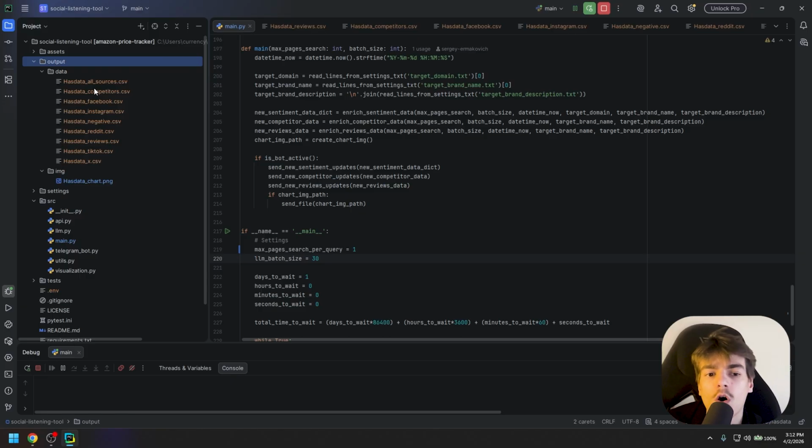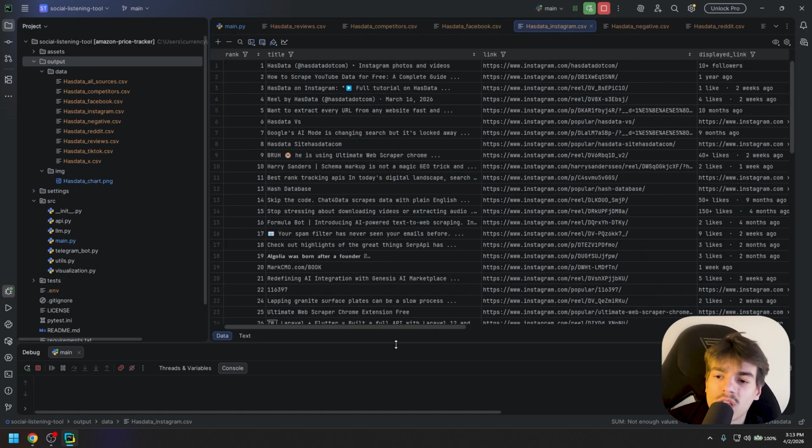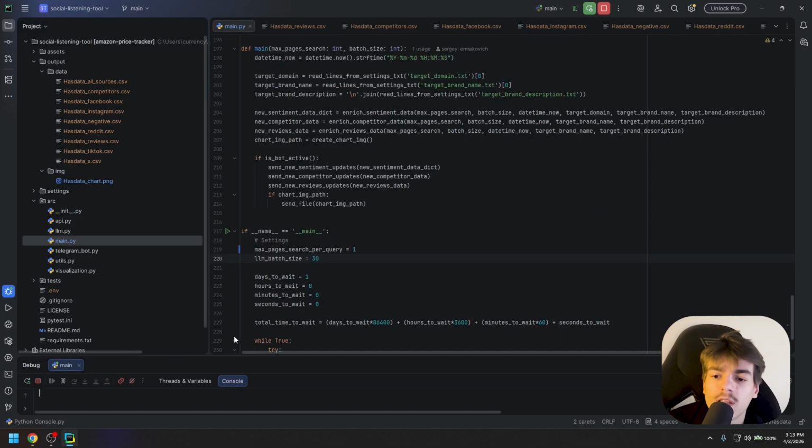We also save all the data locally in the output folder. Here we can get a more detailed view of what's going on. And it's also good to save this data locally in case Telegram bot goes down. Now you can just leave the bot running forever, and every day it's going to give you a new update. If you want to change anything about the code, it's fully open sourced on GitHub. Feel free to change anything.